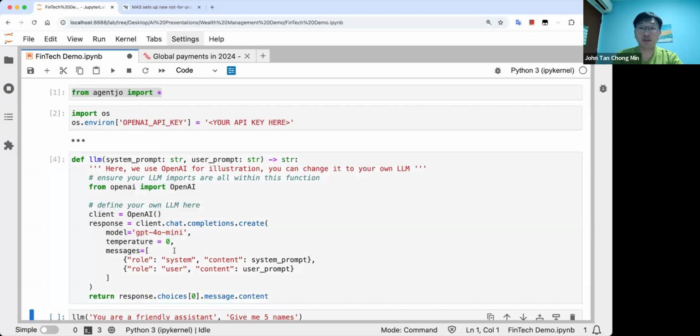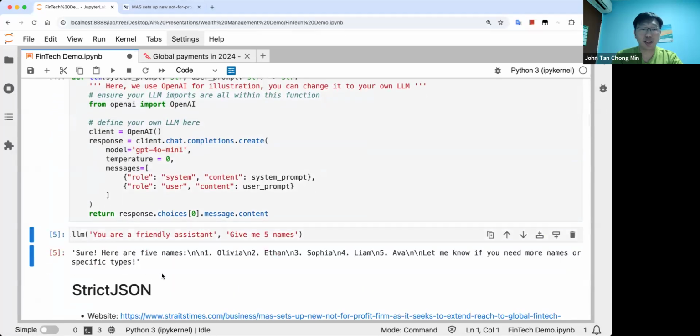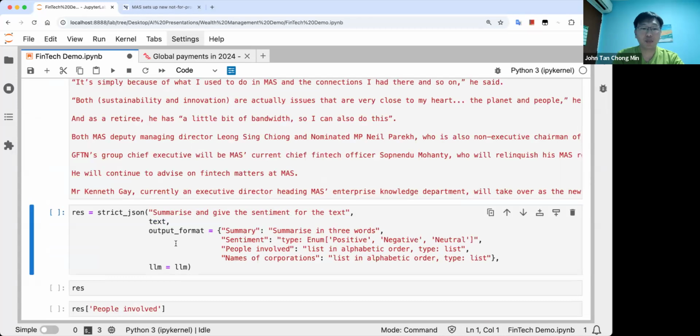Here we use GPT-4o mini from OpenAI, and you can test your LLM by making sure that it outputs something if you run the LLM call. All right, so first we have StrictJSON. StrictJSON basically is an LLM parser that outputs in JSON format that uses about half the tokens of Pydantic. Even less if you have a longer output format.